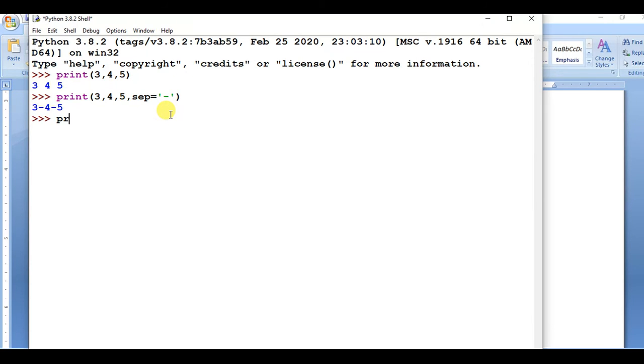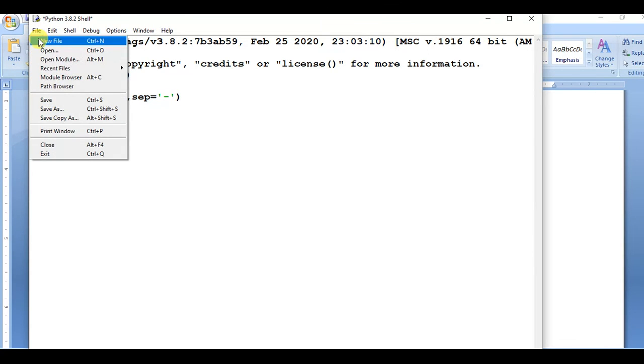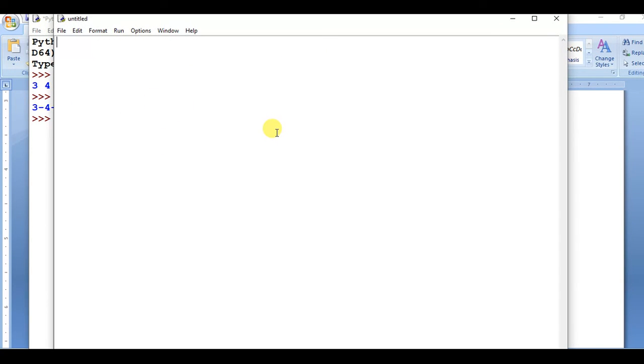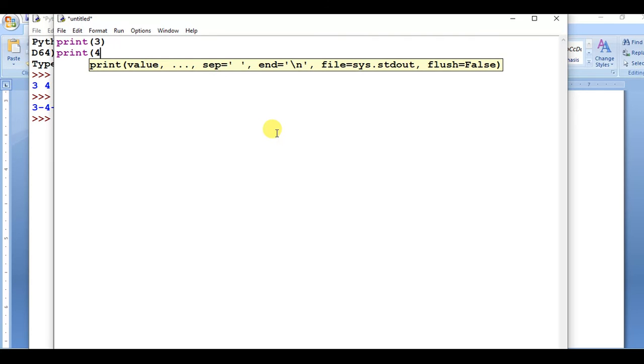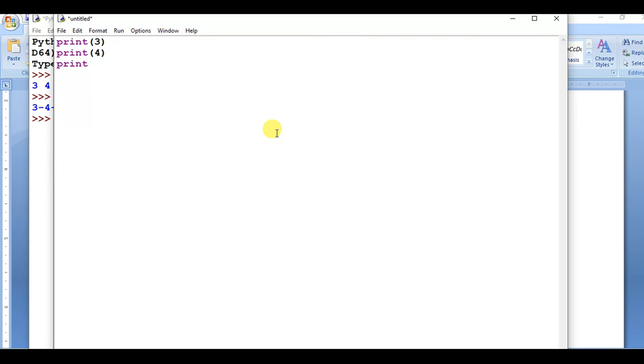And one more thing, when we use print, by default, I'll give you the example with file handling. Print 3, print 4 and print 5.